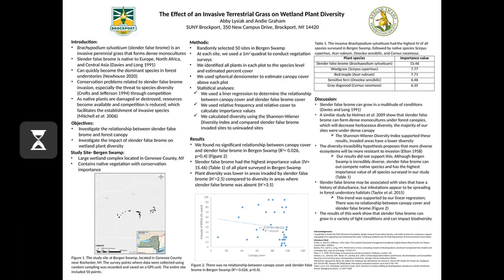Studies have also shown that Slender brome forms dense monocultures under forest canopies, which will decrease herbaceous diversity. Our results did support this. The Shannon-Wiener Diversity Index that we calculated showed a lower diversity in sites invaded by Slender brome when compared to uninvaded sites. The results of our work show that Slender brome can grow in a variety of light conditions and can also impact biodiversity.